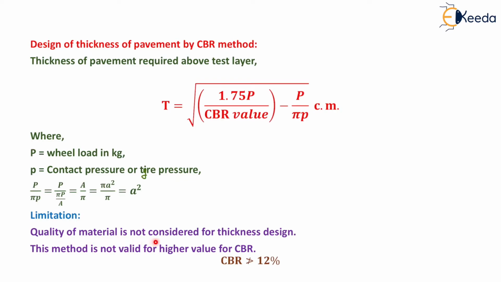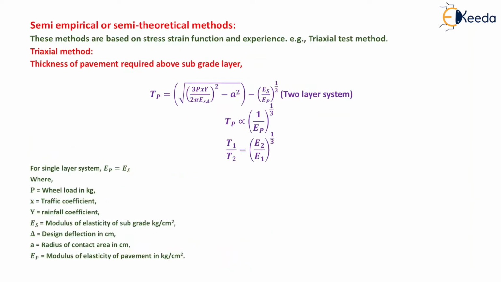Now the limitations of CBR method. Quality of material is not considered for thickness design. This method is not valid for higher value of CBR, that is, CBR should not be greater than 12%. Now next method is the semi-empirical or semi-theoretical methods. These methods are based on stress-strain function and experience, that is triaxial method.